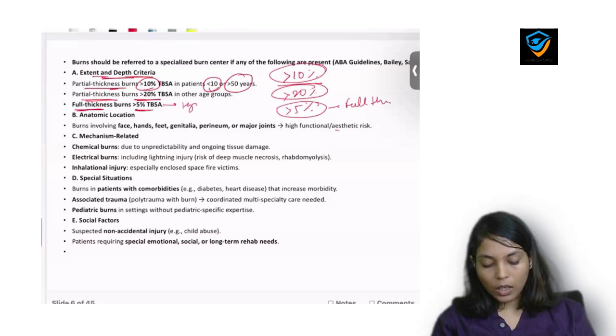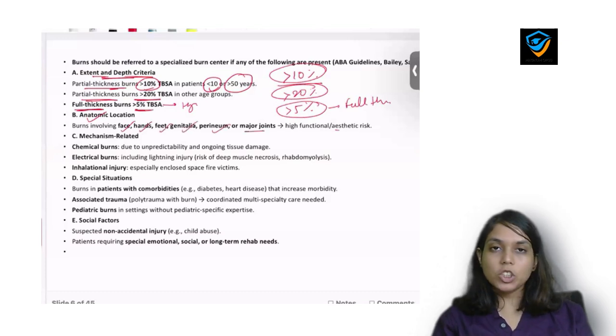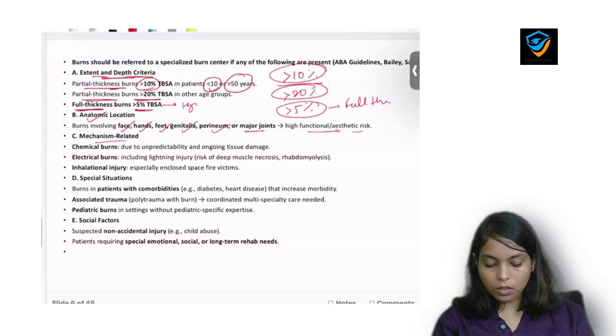On the basis of anatomical location, if the involved surface area is on the face, hands, feet, genitalia, perineum or the major joints, then also we'll refer him to the higher center. Then on the basis of mechanism, as I already told you, if there is chemical burn, electrical burn or inhalational burn, we'll refer him to the higher center. And what are the special situations?